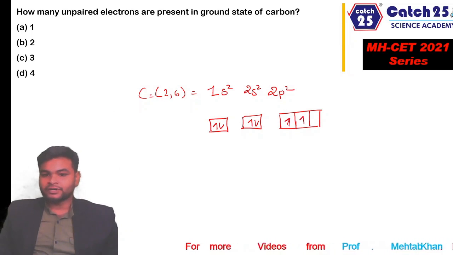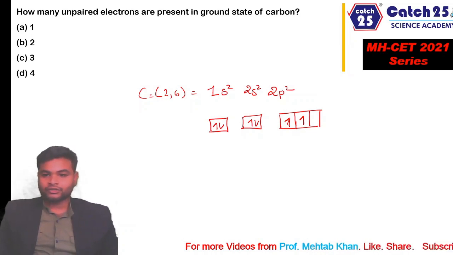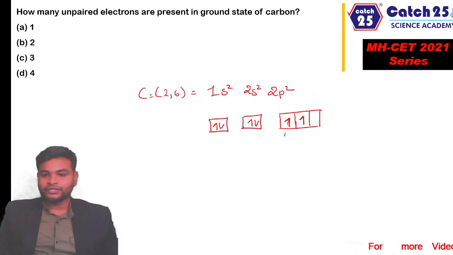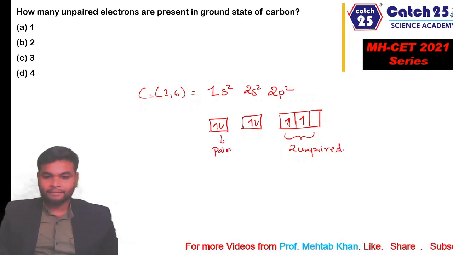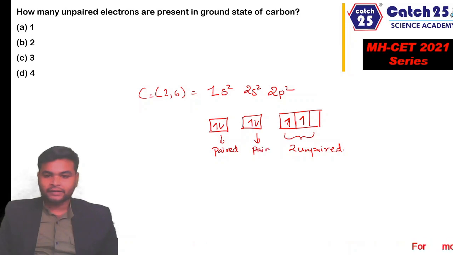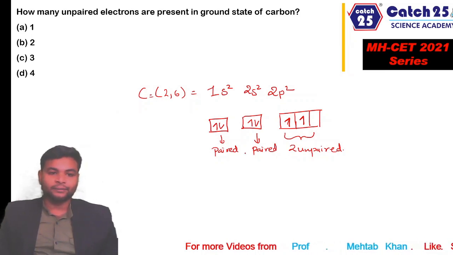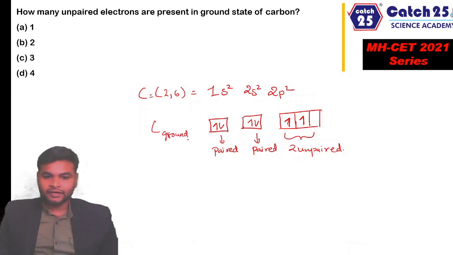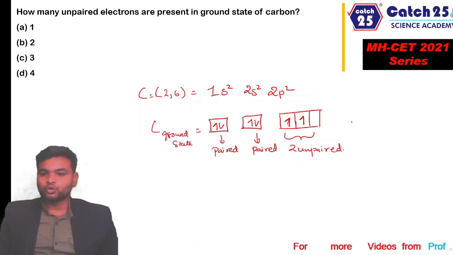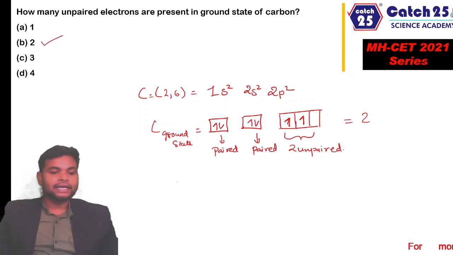We will fill the electrons as per Hund's rule. First we fill singly and then we double up. So these 2 electrons are filled singly first, because of which we can see there are only 2 unpaired electrons present here. The electrons present in 1s orbital are paired. These electrons are also paired, whereas the electrons present in 2p orbitals are unpaired. So the total number of unpaired electrons in carbon in its ground state is 2. So the answer to this question is B, 2. Let's move to the next question.